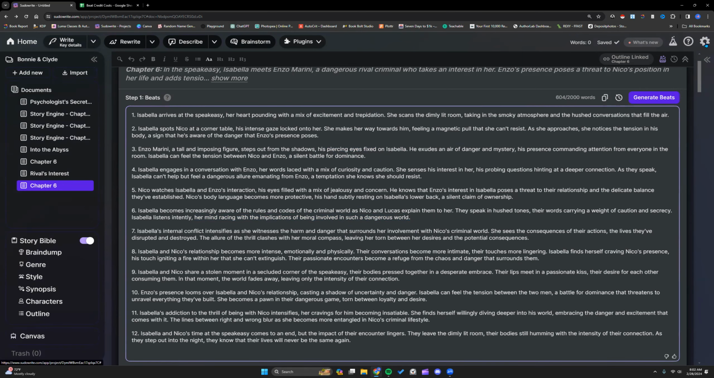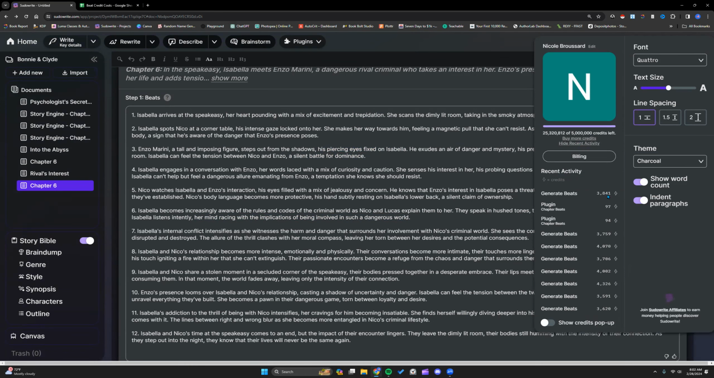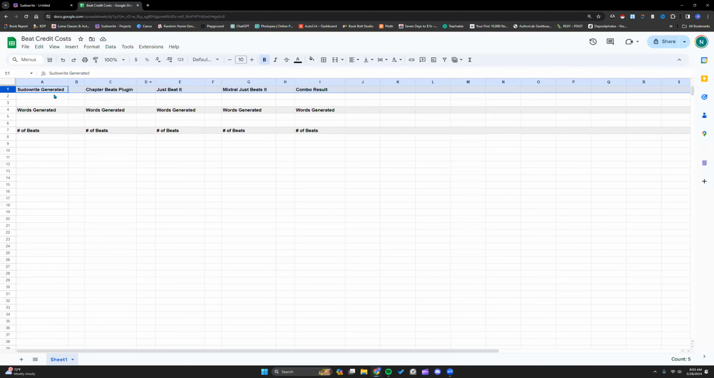604 words, 12 beats, and that cost us 3,841. Keep in mind, the beats box, the chapter generator uses GPT 3.5. So I am going to keep track of this cost right here. Give us 604 words, 12 beats.